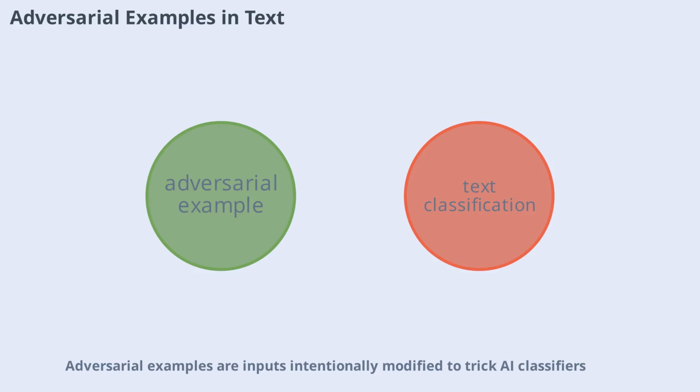Adversarial examples are inputs intentionally modified to trick AI classifiers. Attackers might replace words with rare synonyms or insert invisible characters, making the input look normal to humans but confusing the AI. For example, a spammer could swap letters with similar-looking Cyrillic characters, bypassing spam filters and delivering phishing emails to users' inboxes.